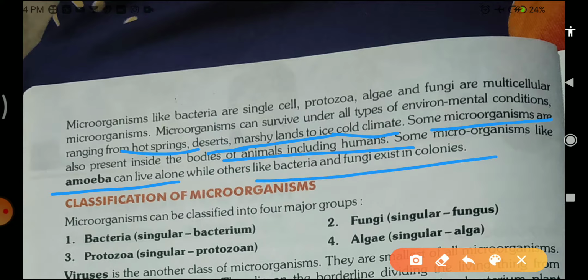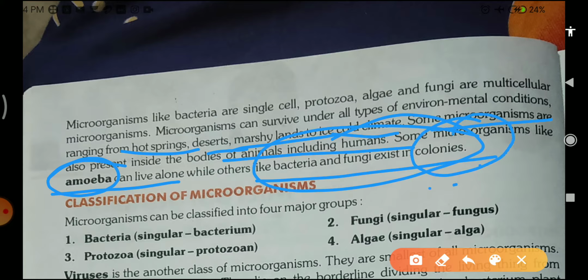Students, what is the meaning of this? It means amoeba can survive alone. Amoeba does not need a group. But bacteria and fungi always exist in colonies. Colonies means groups; they always live in a group, but amoeba can live alone. So this is all about this paragraph.